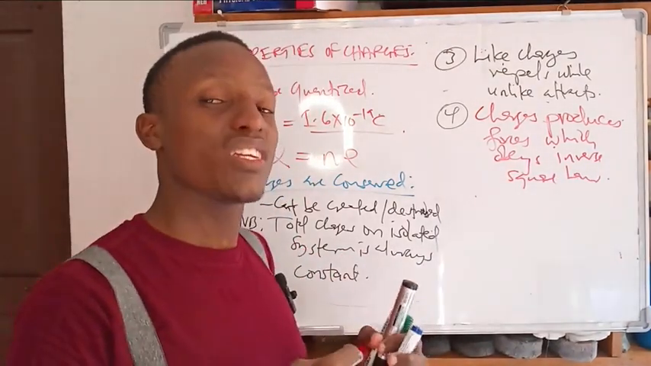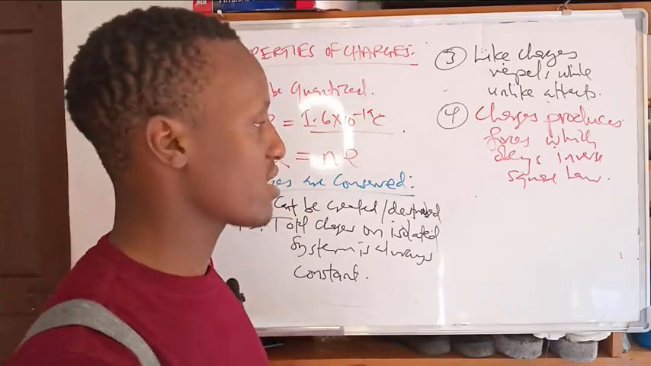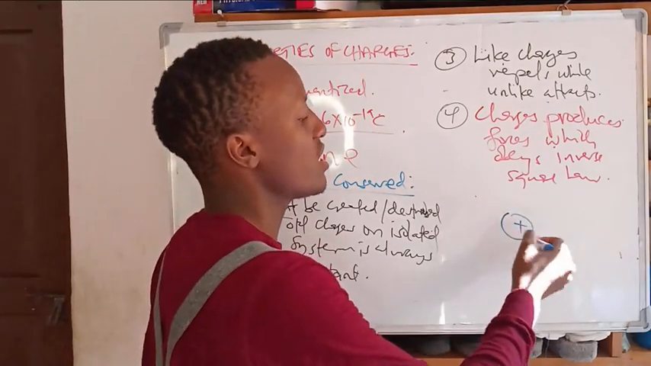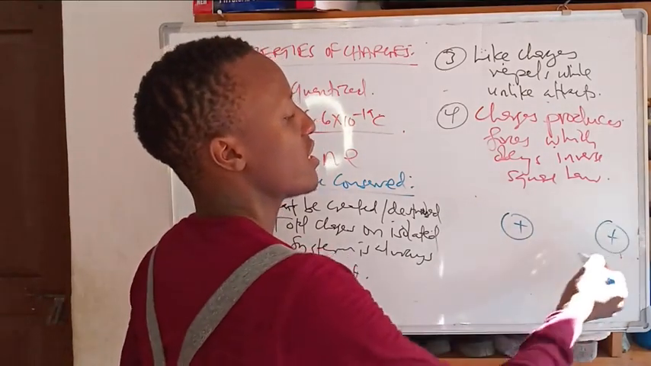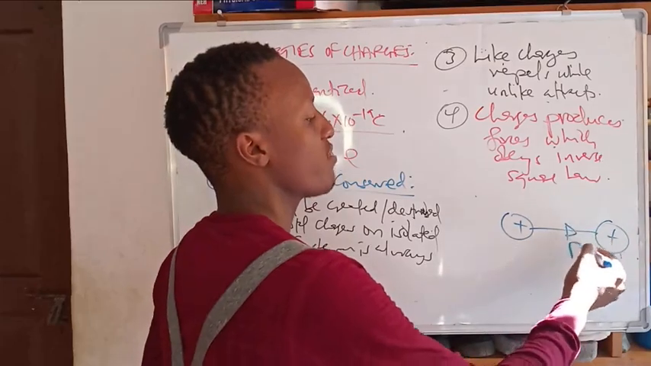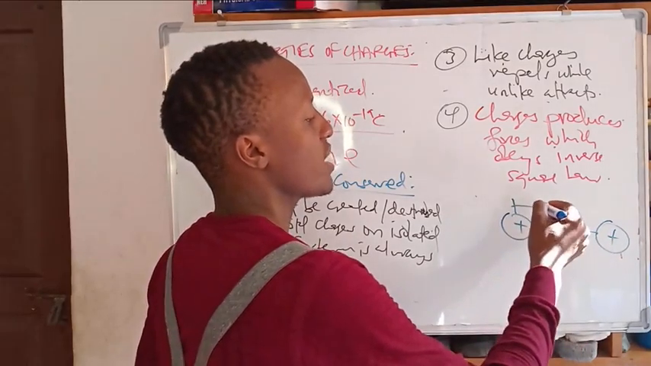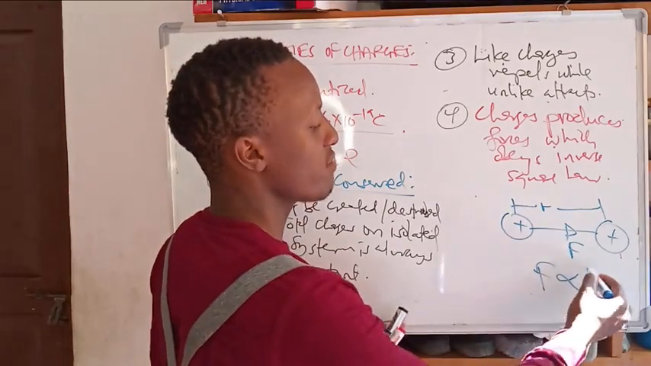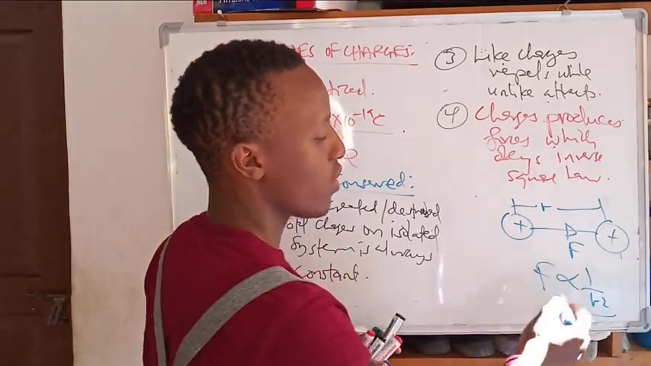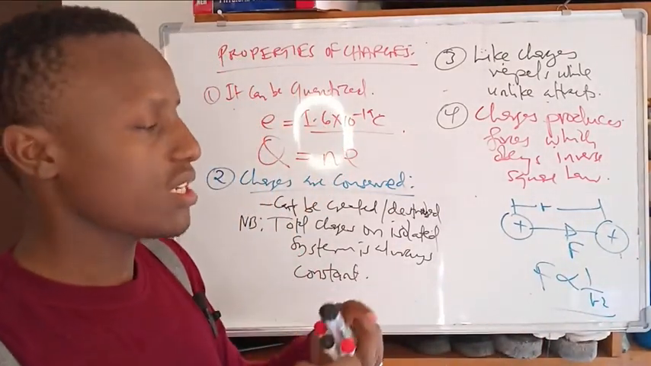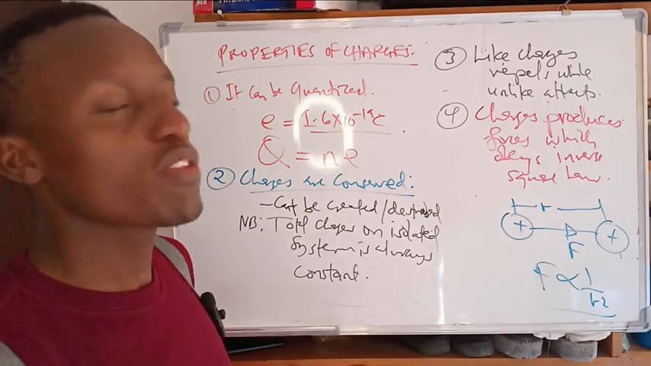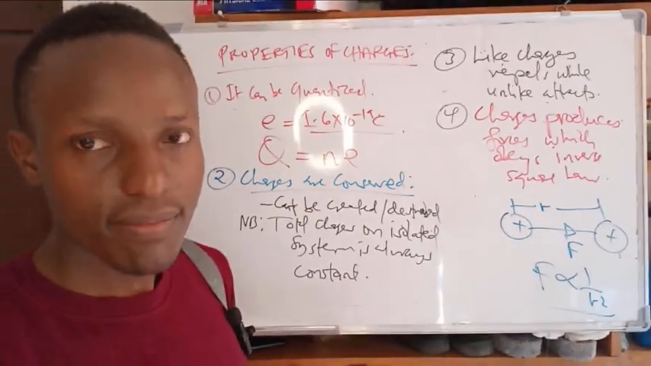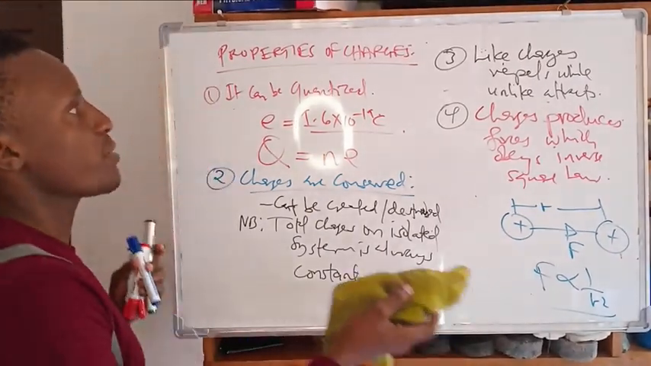What does it mean? The inverse square law is a law where, if I have this charge here and the other charge here, the force F experienced depends on the distance of separation. So the force is inversely proportional to the square of their distance of separation. That's one of the properties of the charges. Okay, so those are the properties of charges.